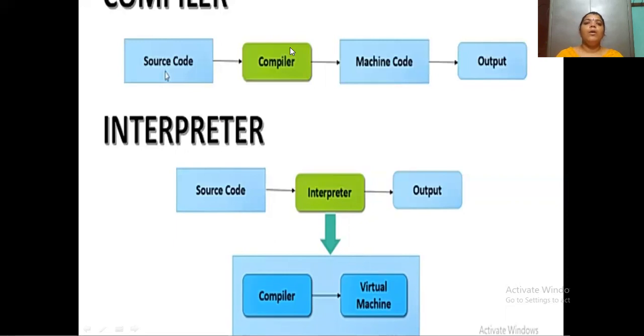So the difference between compiler and interpreter is here. C, C++ and Java take more time to compile the source code, whereas Python will take less time to give the output. So this is the best advantage of Python programming.